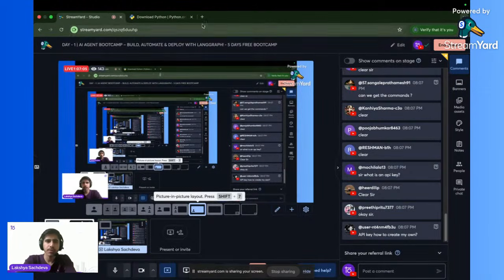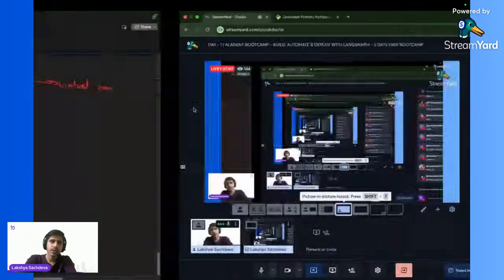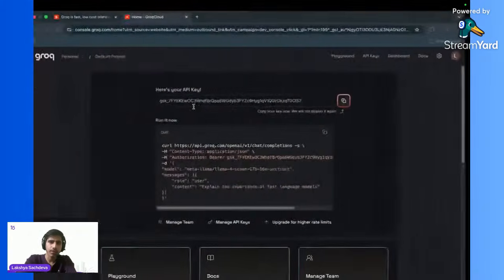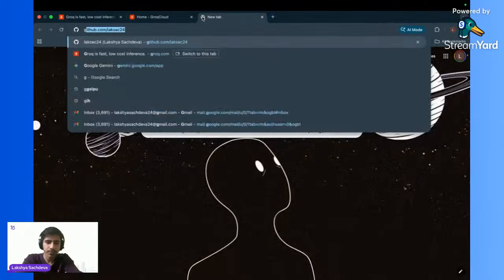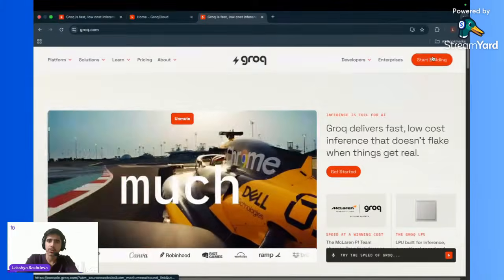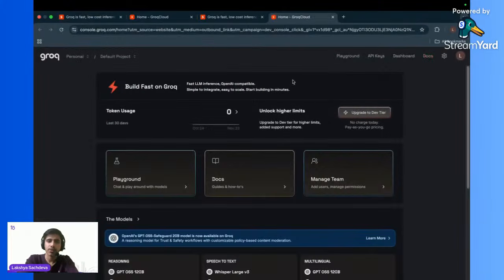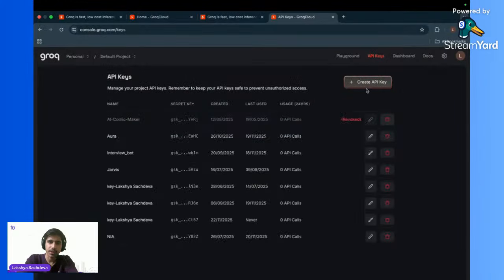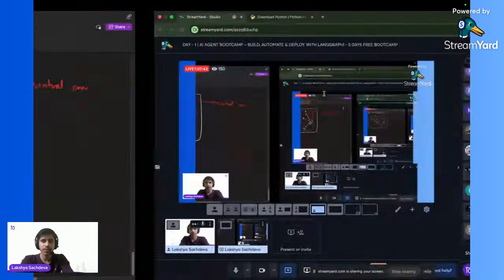To create your own API key, as I have just told you, simply go to Grok and click on start building. Then you have to log in with your own account. After logging in, you can go to create API key or API keys, and you can create your own API key over here. So this is how you can create your own API keys.